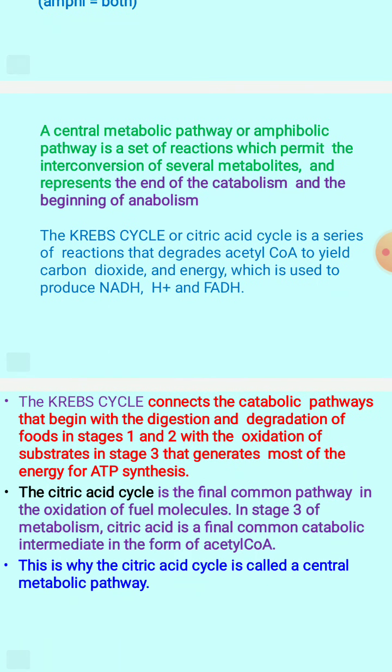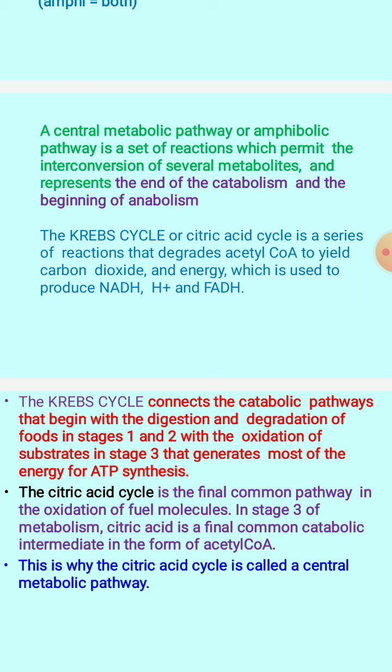This Krebs cycle connects the catabolic pathways, which begin with the digestion and degradation of foods in stages 1 and 2, with the oxidation of substrates in stage 3, which is helpful in generating most of the energy for ATP synthesis. That's where the NADH molecule is involved.